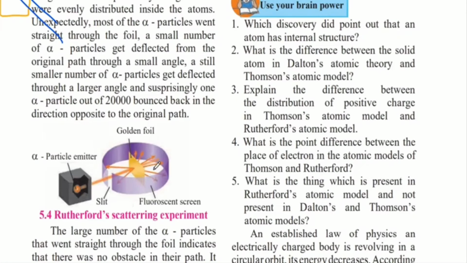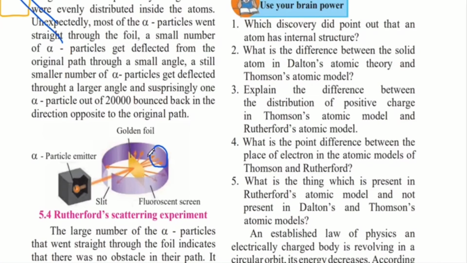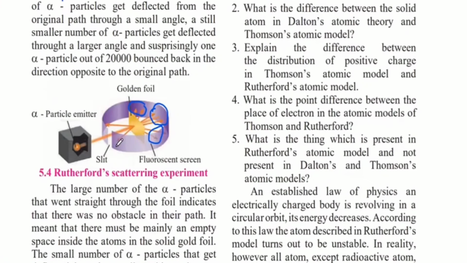So when the alpha particles were bombarded on this gold foil, he noticed that most of them went through, as we can see in the ones behind over here. Then he noticed that some got deflected through a small angle. That is the ones we see over here and over here. And an even smaller number of particles got deflected by a large angle. And that is what we see on either side over here. But only one out of every 20,000 bounced back. And we can see that by this one, which is coming back to the original position.